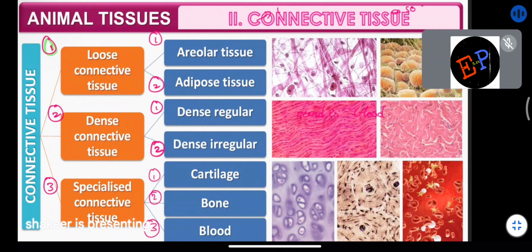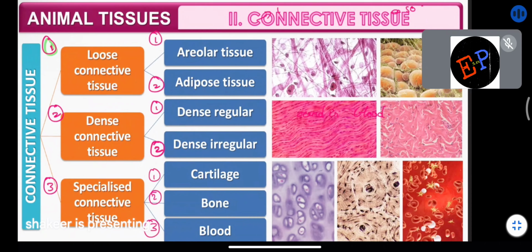So loose connective tissue is divided into how many types? Two types: areolar and adipose. Clear? And dense connective tissue is divided into dense regular and dense irregular. And specialized connective tissue is divided into cartilage, bone, as well as blood.